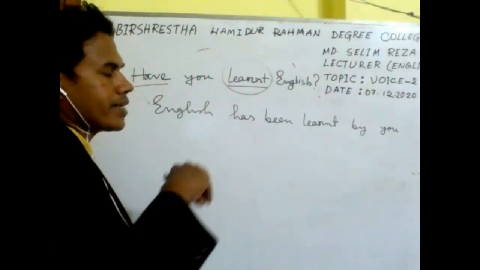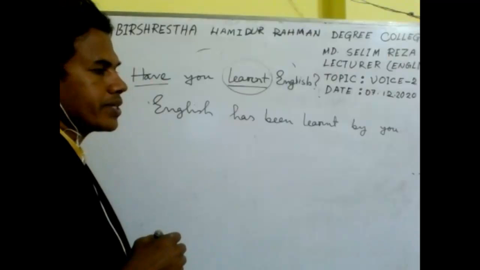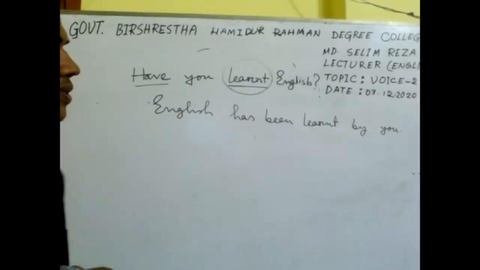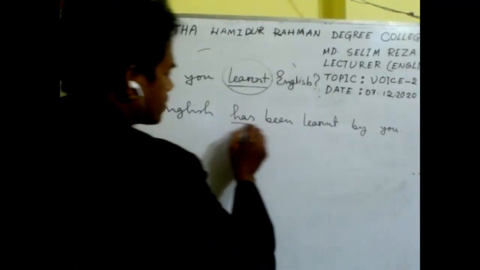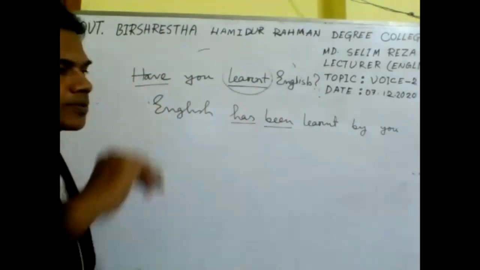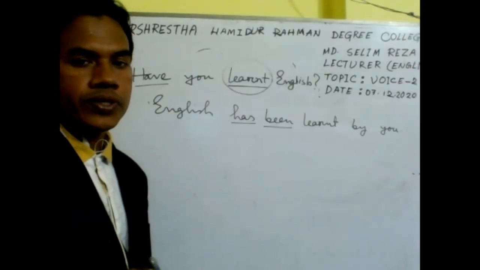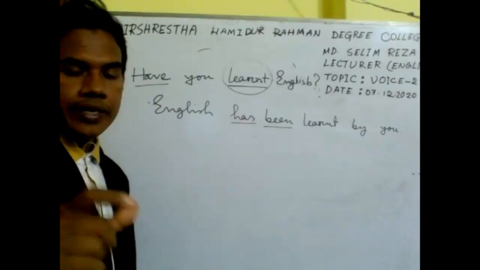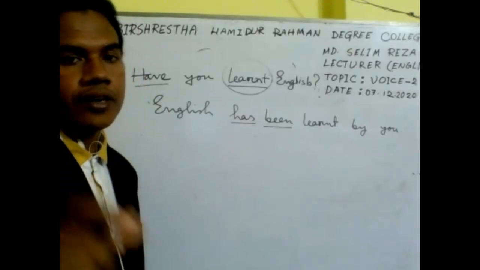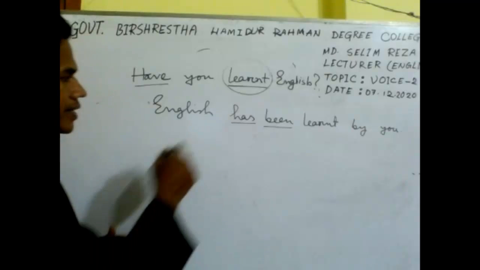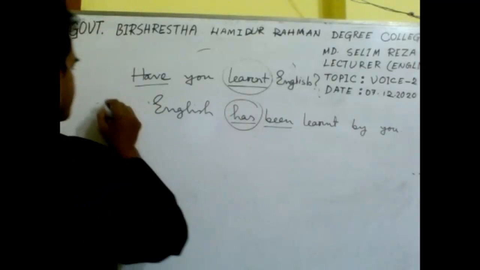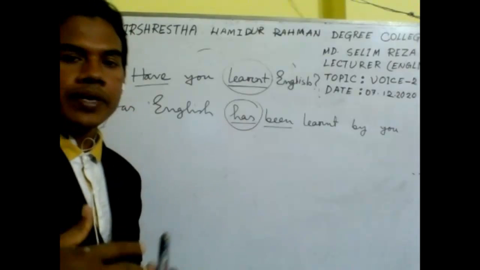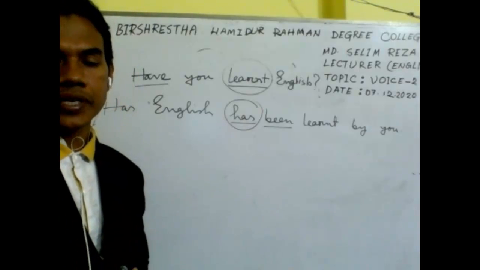The changed sentence is assertive, but we need to change it into an interrogative sentence. So what should we do? Here we find two auxiliary verbs, but we shouldn't use both auxiliary verbs before the subject. We must take the first single auxiliary verb before the subject, that is has, and the rest of the auxiliary verbs will be after the subject.